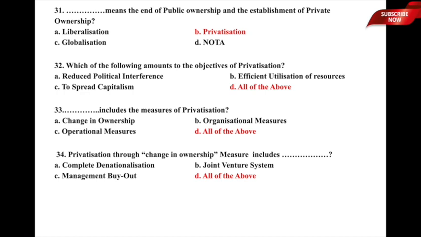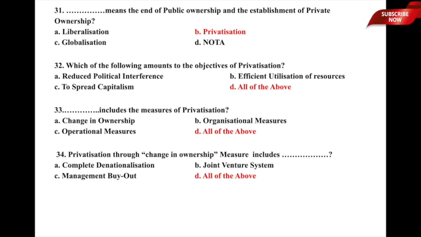Which of the following amounts to the objectives of privatization? The objectives of privatization: A, reduced political interference, B, efficient utilization of resources, C, the spread of capitalism, and D, all of the above. So, which of the following amounts to objectives of privatization? All these important things, that is efficient utilization of available resources, the spread of capitalism, and also reduced political interference. So, option D, all of the above, is the correct answer to this particular question. Let us now move to the next one.